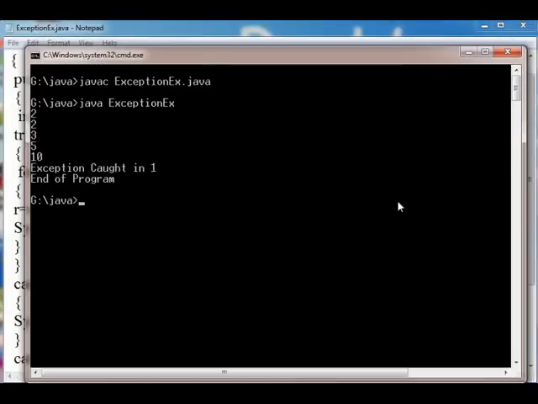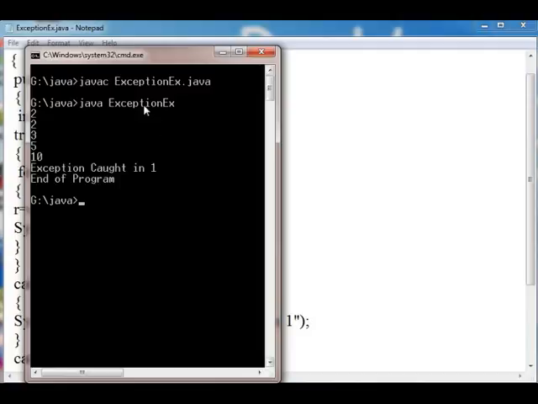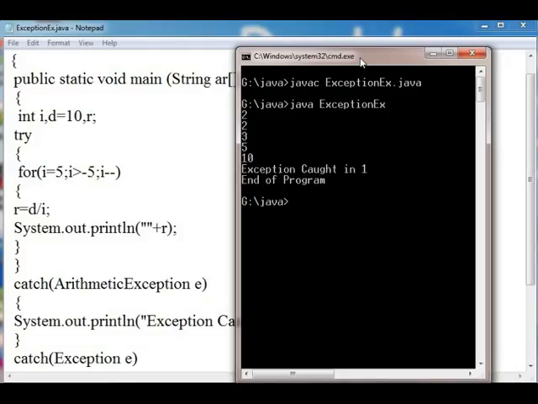How did this result come? First, for i is equal to 5, 10 divided by 5 gives 2, 4 divided by 5 gives 0.8, in integer it is 0, then 30 divided by 10 gives 3, which returns 3, then 10 by 2 which returns 5, then 10 by 1 which returns 10. Then at 0, an exception will be thrown, and it will be caught by the ArithmeticException.